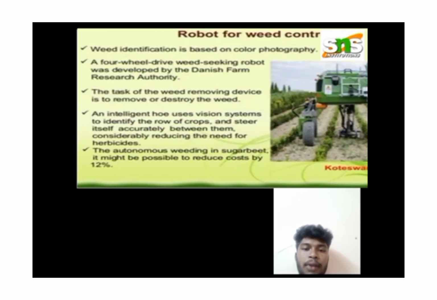Then robot for weed control. Weed identification is based on color photography. A four-wheel drive weed-seeking robot was developed by the Danish Farm Research Authority. The task of the weed removing device is to remove or destroy the weed. An intelligent hoe uses vision systems to identify the row of crops and steer itself accurately between them, considerably reducing the need for herbicides. With autonomous weeding in sugar beet, it might be possible to reduce cost by 12%.